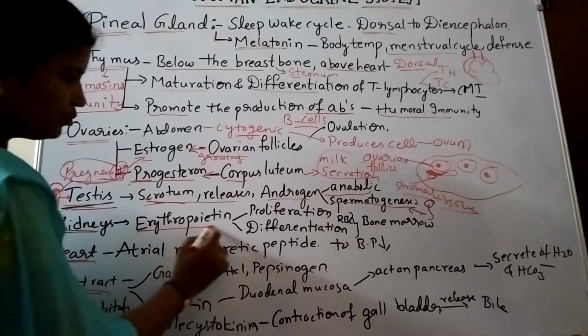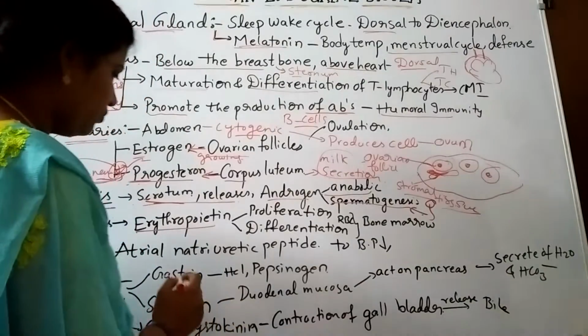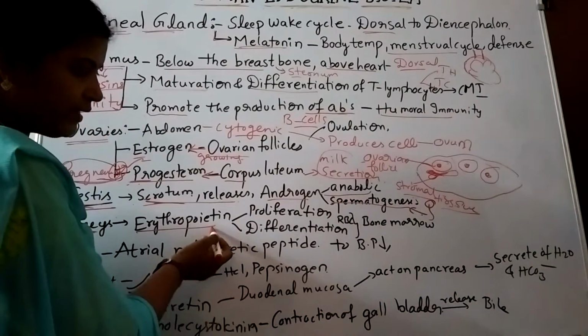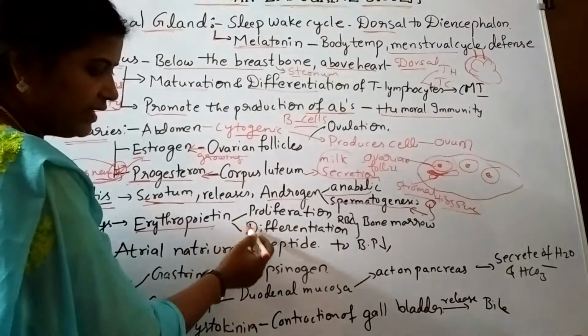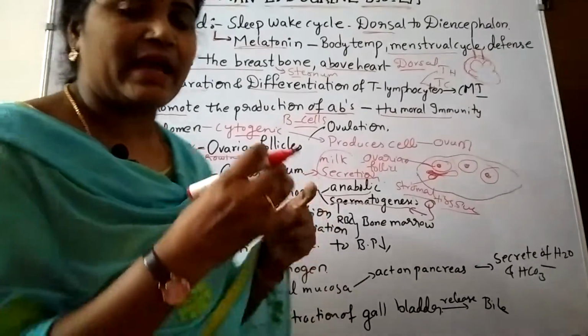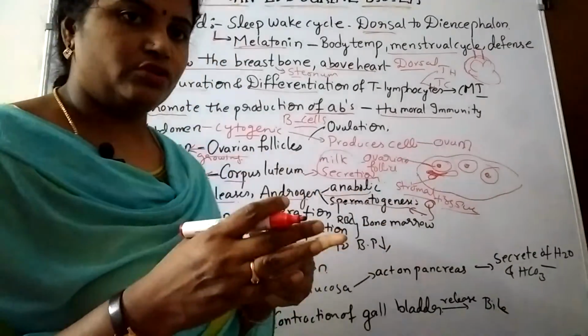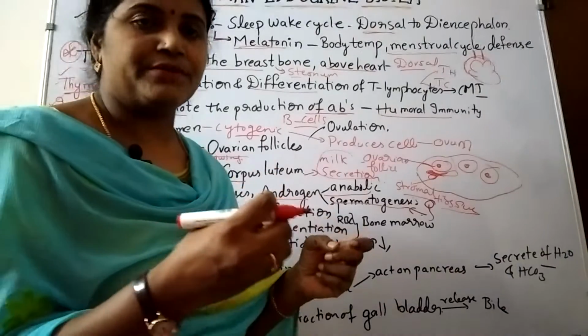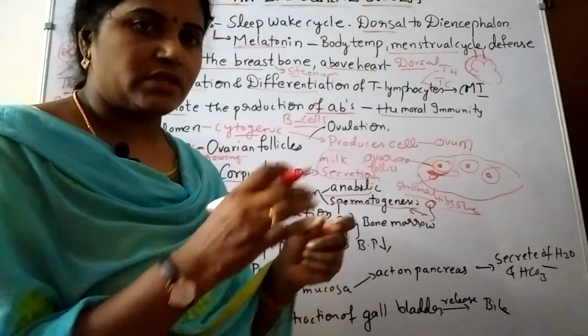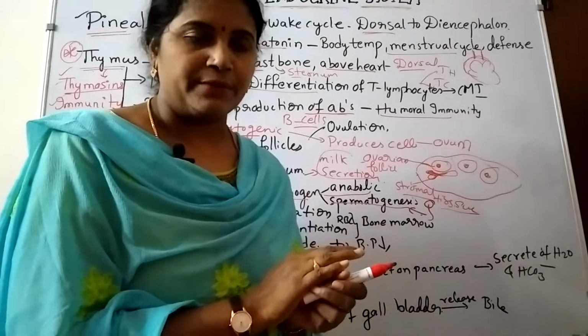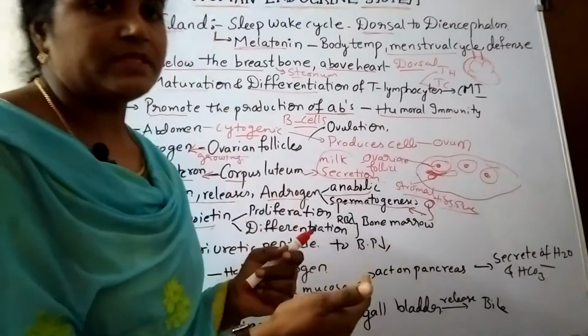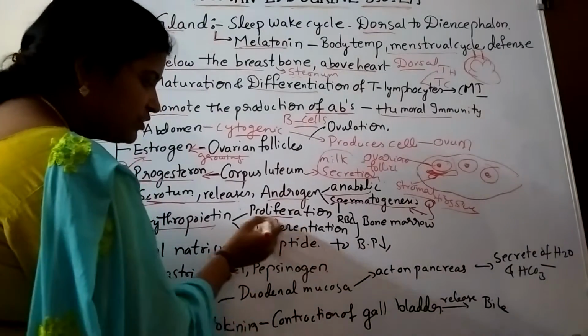Next, kidneys, erythropoietin hormone. It releases the erythropoietin hormone, and erythropoietin is responsible for proliferation and differentiation. Proliferation means rapid growth. Write it in your notebooks. Proliferation means rapid growth of the RBC. Why? Because after 120 days the RBC is going to die, then new RBC has to be produced. That's why proliferation is very important.